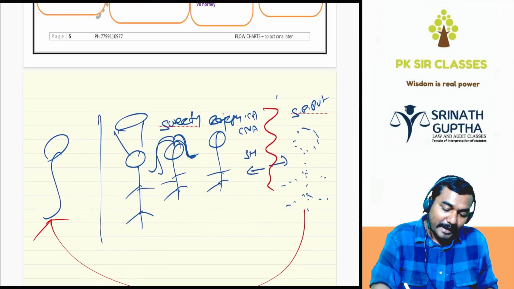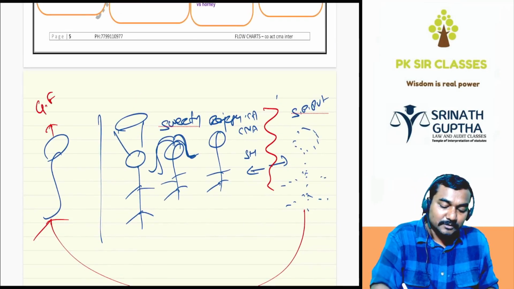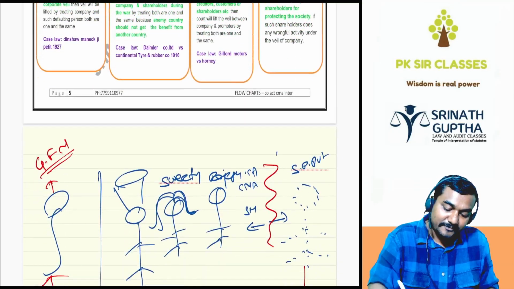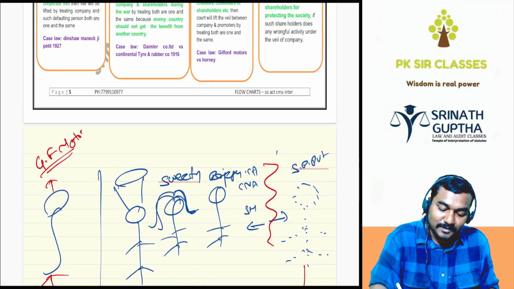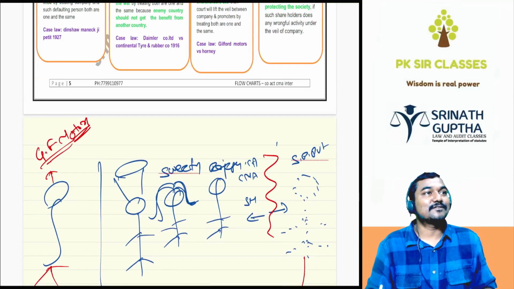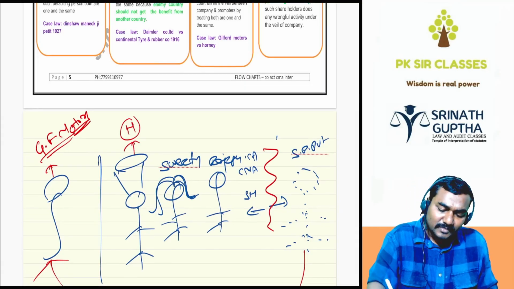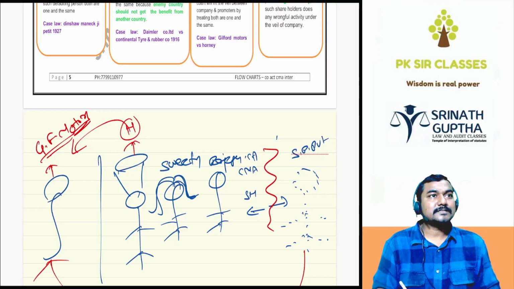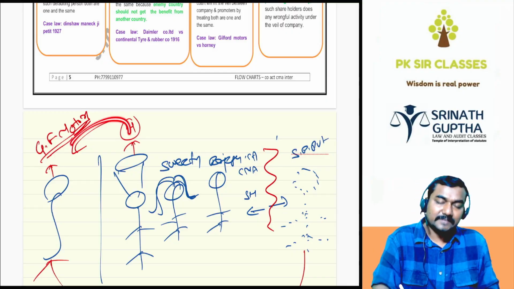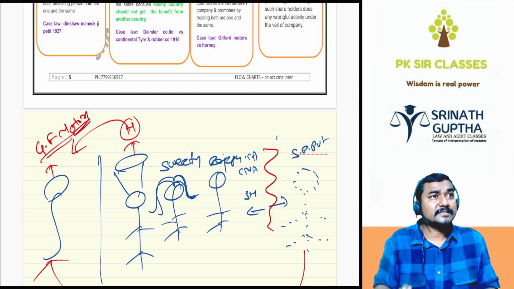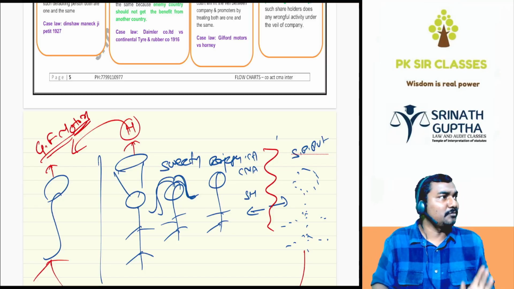In real life, Paradise is the Guilford Motors. Which motors? Guilford Motors, girlfriend gaadu. Yes or no, sir? This is Honey. Honey was the employee of the Guilford Motors. When he was resigning from the company, there was an agreement. As per the agreement, Honey can resign from the Guilford Motors. He can do any business, including similar business of the Guilford Motors.